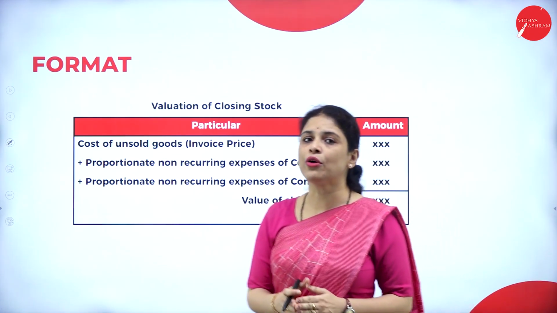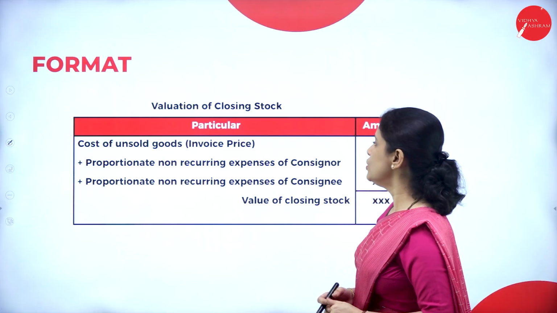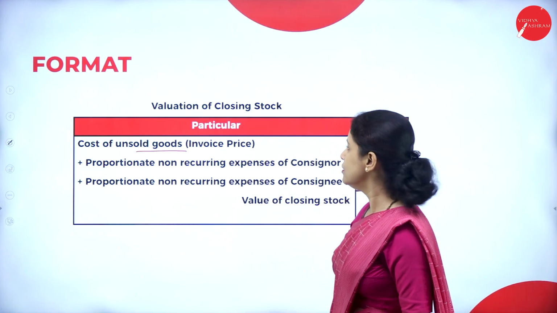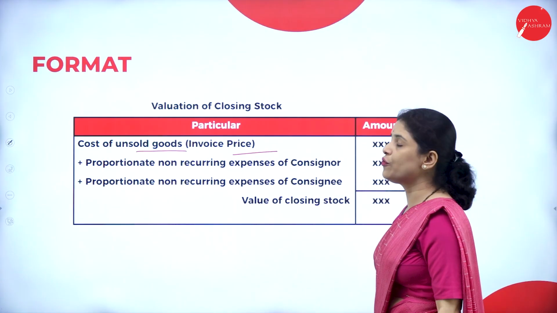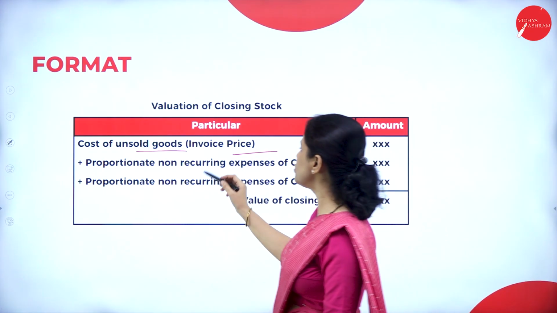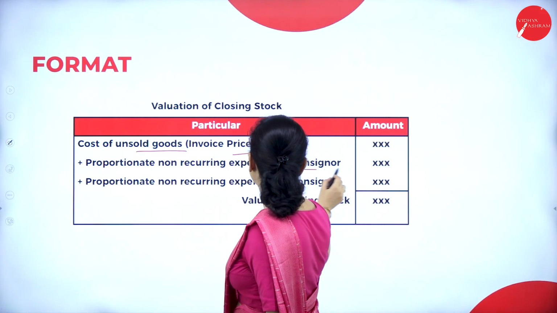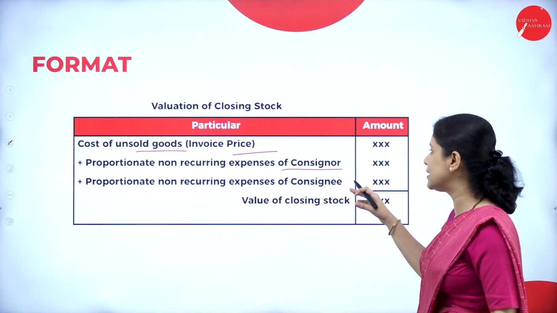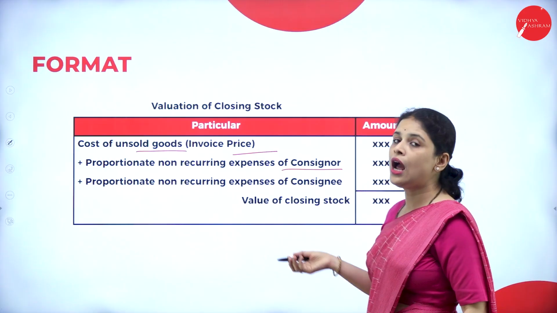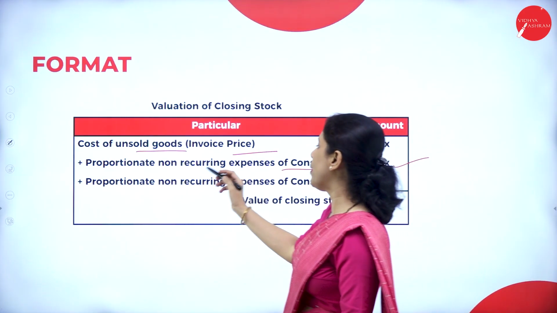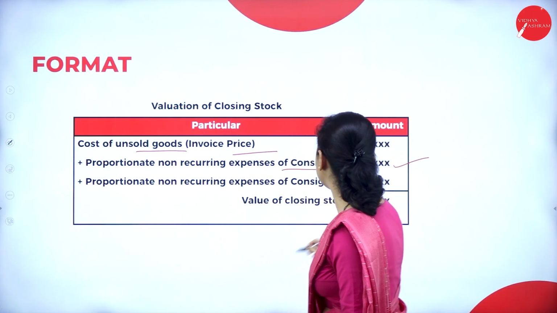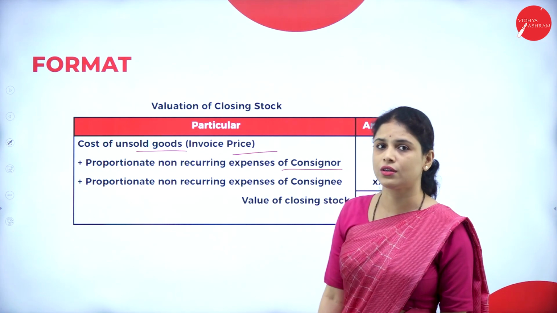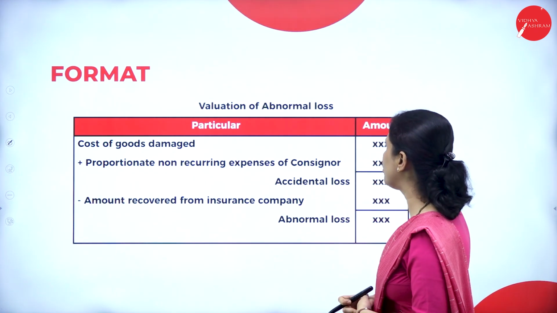So, now let us see how to do the valuation of closing stock. What we have to do? Cost of unsold goods we have to take, in the invoice price. For that, proportionate non-recurring expenses of the consignor, whatever proportionate non-recurring expenses were incurred by the consignor, that we have to take. And also we have to add proportionate non-recurring expenses of the consignee. Then what we will get? Value of closing stock.